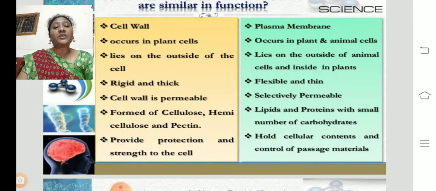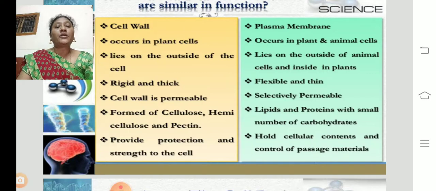The cell wall is permeable; it allows substances to pass. But the plasma membrane is selectively permeable. What is the difference between permeable and selectively permeable? Permeable means it allows any substances in. Selectively permeable means it allows only the necessary substances in and rejects unnecessary substances. The cell wall is formed of cellulose, hemicellulose and pectin, whereas the cell membrane is composed of lipids and proteins with a small amount of carbohydrates.